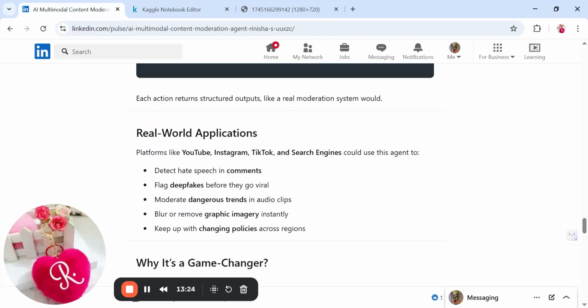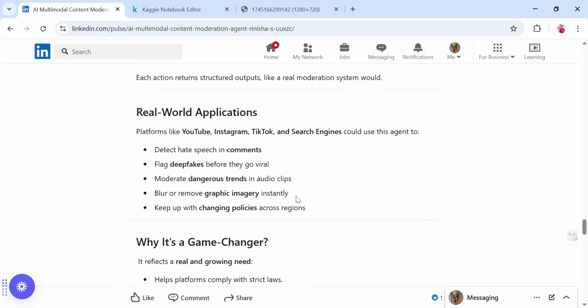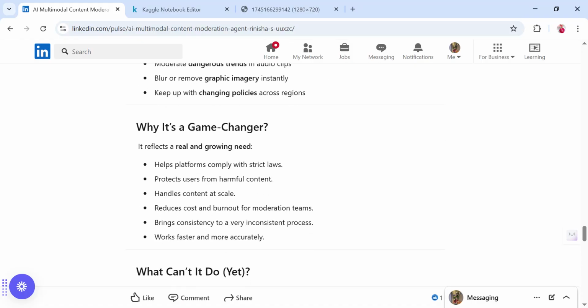There are a few limitations, but real world applications for this project could be that we implement this on content platforms like YouTube, Instagram, TikTok, and search engines, where it can moderate the content while bringing up the results and take action based on this. So it can detect hate speech in comments, flag deepfakes, moderate dangerous trends in audio clips, blur or remove graphic imagery instantly, and keep up with changing policies. Also, we can bring in a multilingual option so that it could work across multiple languages. It would be greatly helpful, according to me.